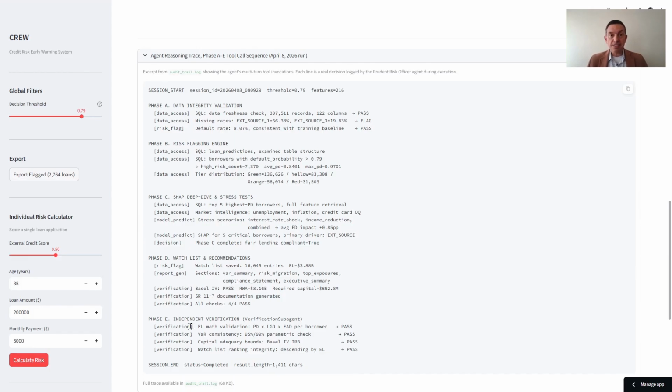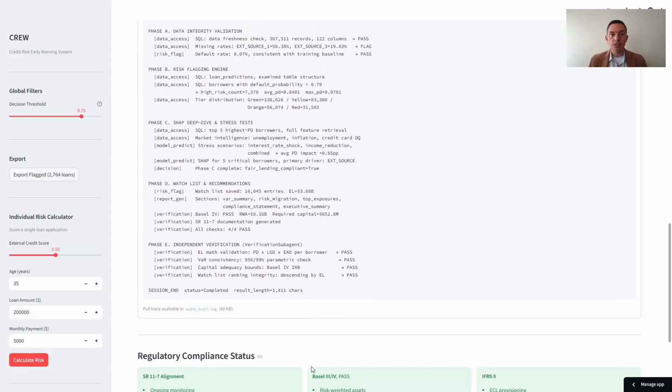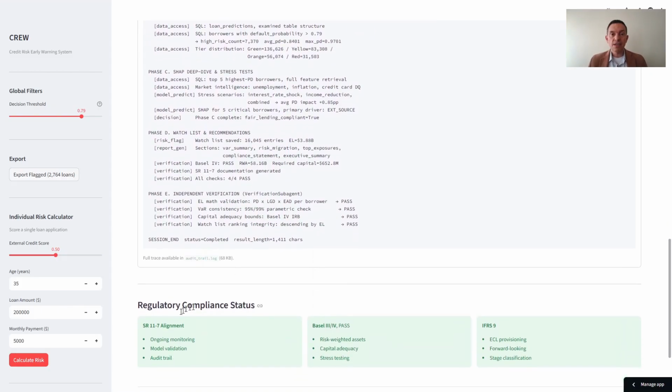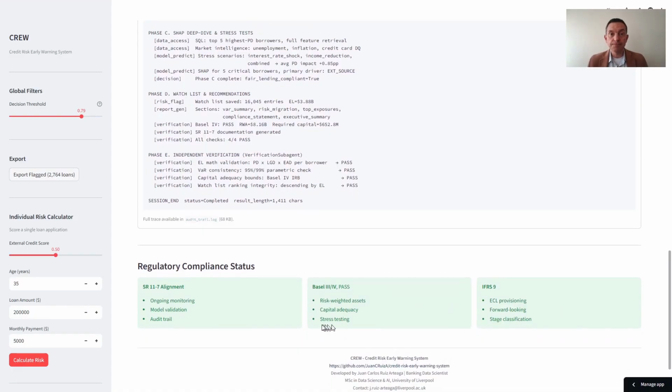Look at Phase E. The verification subagent logs each check individually with the method and the result. EL math per borrower, among others. Finally, regulatory compliance. SR 11-7, audit and oversight. Basel III, capital and stress. And IFRS 9, forward-looking provisioning.